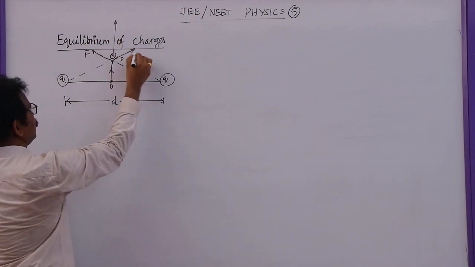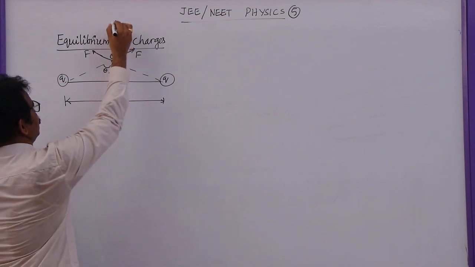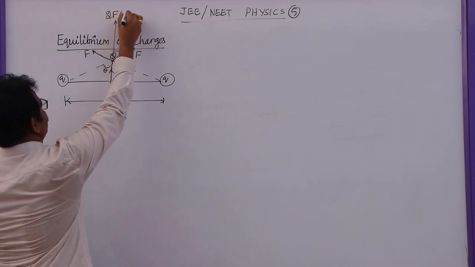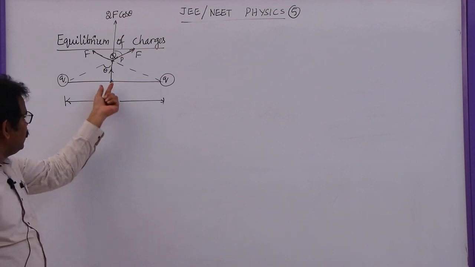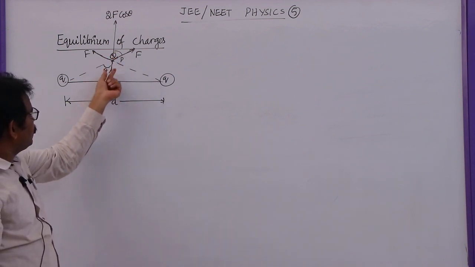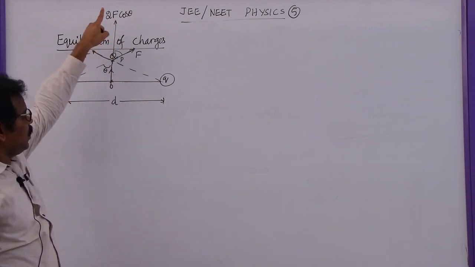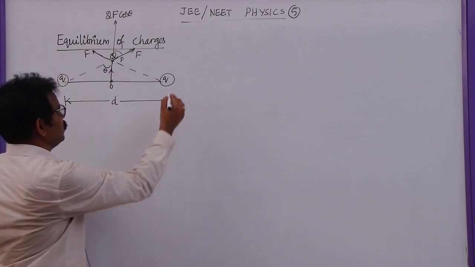If it is F, and let us say this angle is theta, this angle will be theta, the resultant will be 2F cos theta. So when this charge is placed somewhere here and moved along this path, the net force will act away from this one. So what is the net force here?